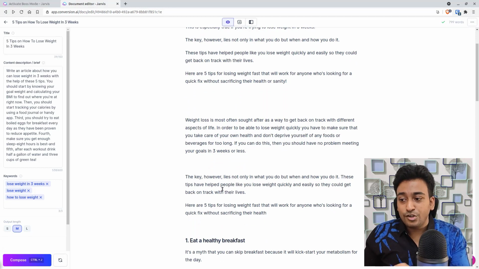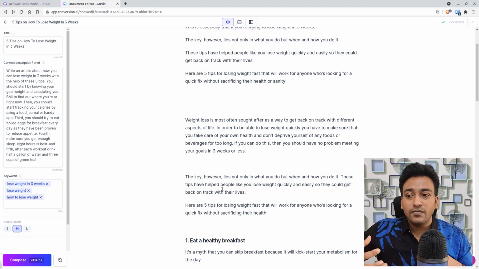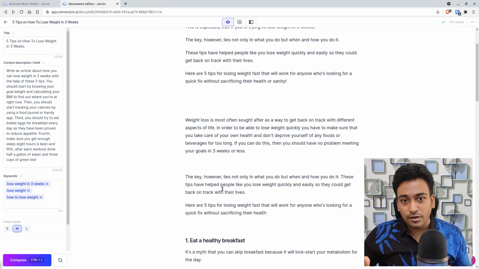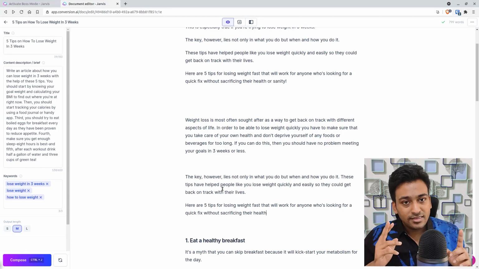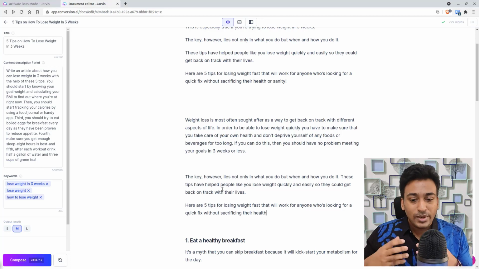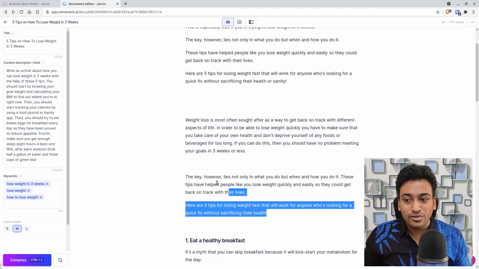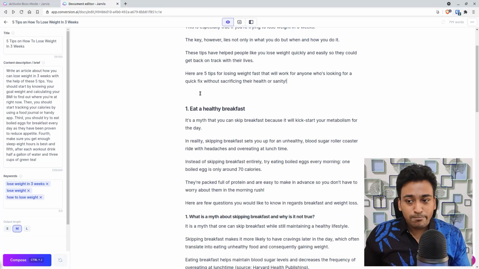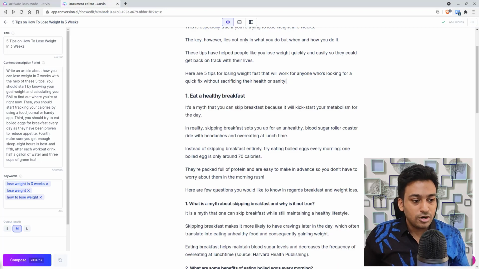If you can do that, you should have no problem meeting your goals within 3 weeks. So you can understand, I asked Jarvis to explain a scenario for me, and it understands that context and goes out into explaining that simple stuff for me in a different language. So that is how you use explain concept within your Jarvis.